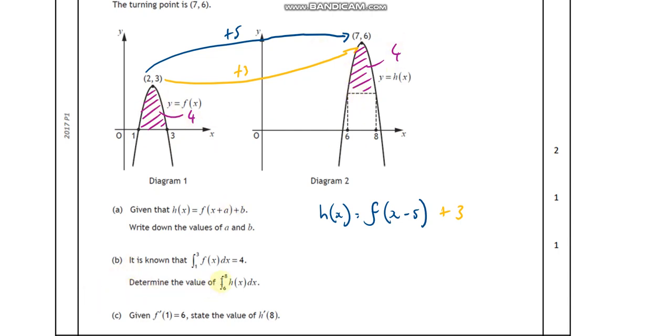So if we're trying to determine the value of h(x) between 8 and 6, which is these two bits here, I already know part of it, I just don't know this bit in here, this kind of rectangle. So how to get the area of a rectangle? Well, it's the length times the breadth times height, whatever you want to call it. So that's 2. What's this height here? Well, we know we've moved up 3, haven't we?